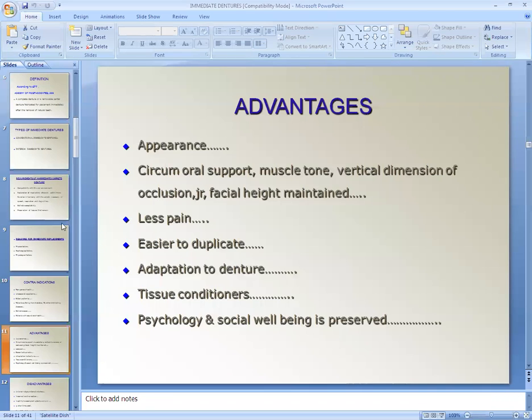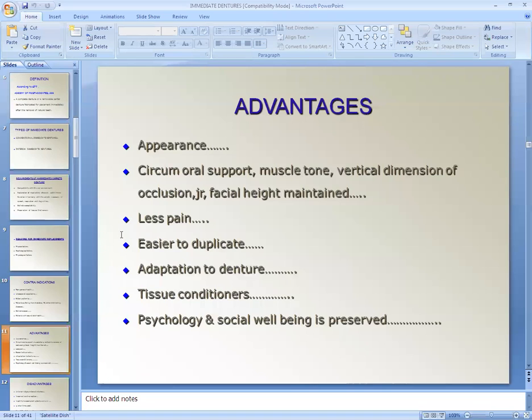As we have seen, you restore the teeth immediately after the extraction. So there is circumoral support and muscle tone. There is no loss of muscle tone because there is no edentulism period. Vertical dimension of occlusion: pre-extraction records help in restoring the vertical dimension of occlusion. Then facial height is maintained, and there is less pain, as we place the denture immediately after the extraction.